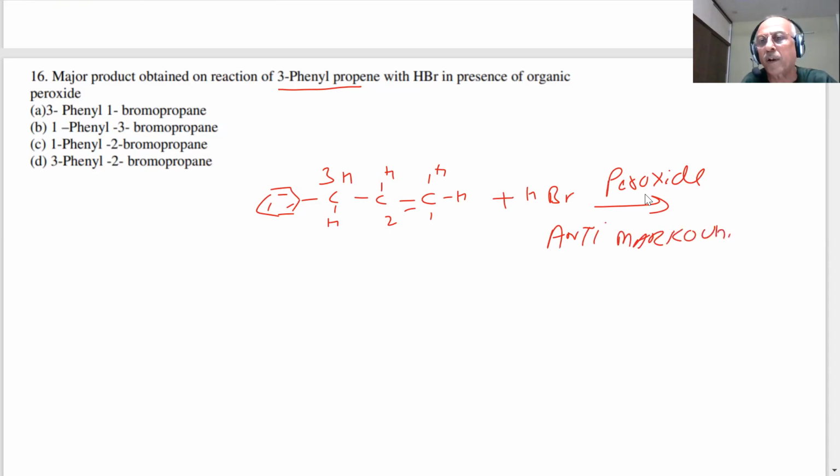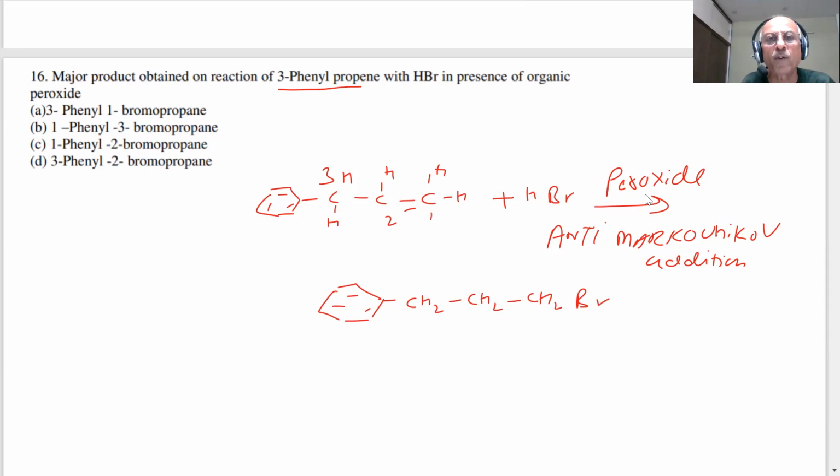Anti-Markovnikov's addition, student. What is that? In the Markovnikov addition, in the absence of peroxide, hydrogen goes to carbon containing more hydrogens. And in the presence of peroxide, hydrogen goes to carbon containing less hydrogen. Then what will be the product? So here CH2, CH2, CH2Br.